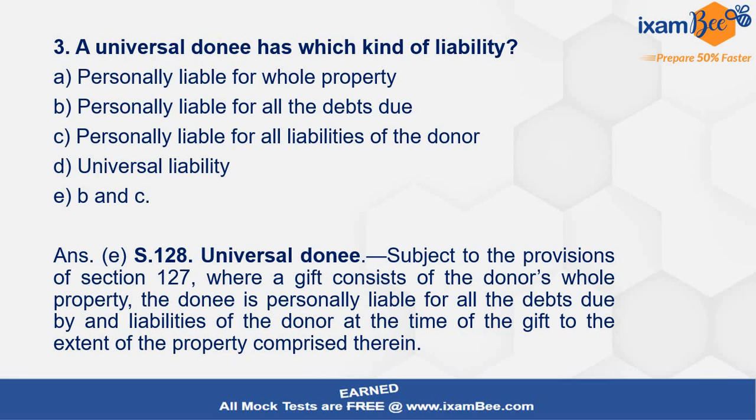As per section 128 of the TP Act, universal donee, subject to the provisions of section 127, a gift consists of donor's whole property and the donee is personally liable for all the debts that are due by and the liabilities of the donor at the time of the gift to the extent of the property that is comprised therein, यानी कि सारे properties पर.